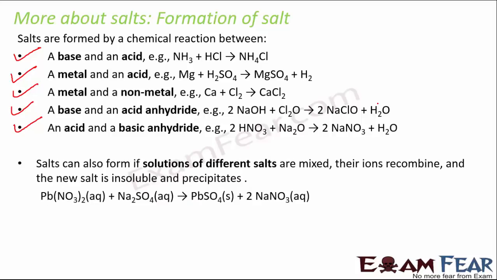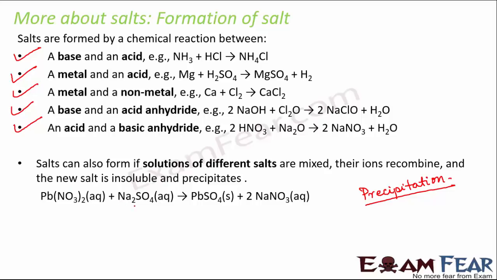Salts can also form if solutions of different salts are mixed, their ions recombine, and the new salt is insoluble and precipitates. This is an example of a precipitation reaction where you have two solutions and in the product you get a precipitate, which is not soluble. Here, this is lead nitrate, aqueous, which is a solution.